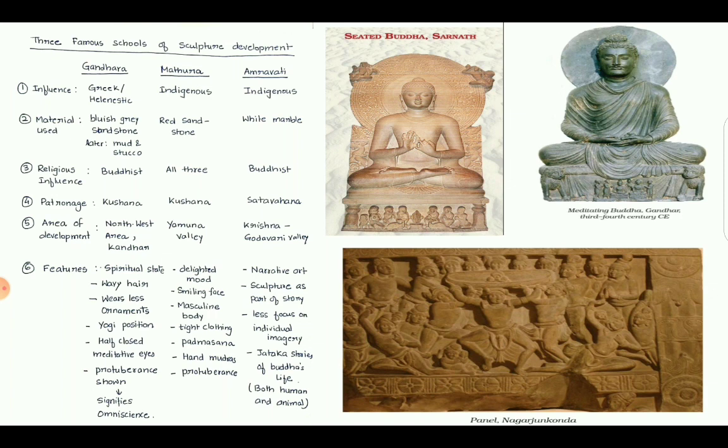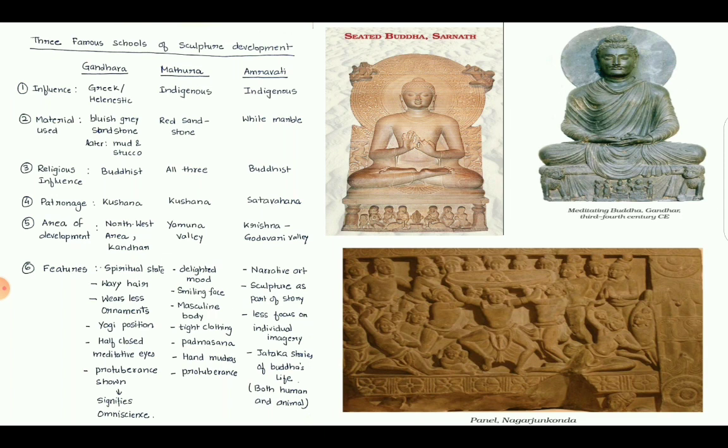First one is influence. The Gandhara school of sculpture was influenced by Greek or Hellenistic art. Mathura and Amravati were indigenous. They were not influenced from outside. Second, material used. For Gandhara, bluish grey sandstone was used, and later on, mud and stucco were also used to create these sculptures. You can see the second image here, which shows the Buddha from Gandhara, and the color is bluish grey. In Mathura, red sandstone was used. In Amravati, white marble was used. You can see the seated Buddha image of Sarnath, which is an example of Mathura school of sculpture.